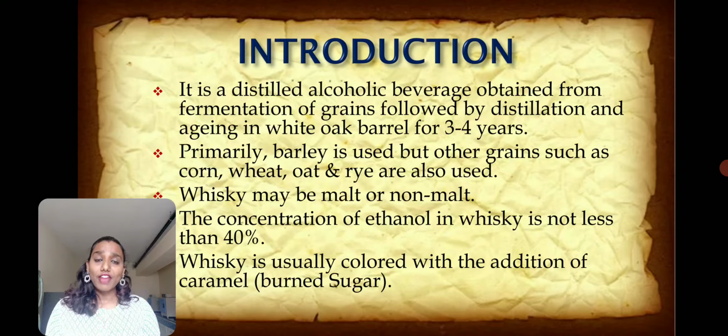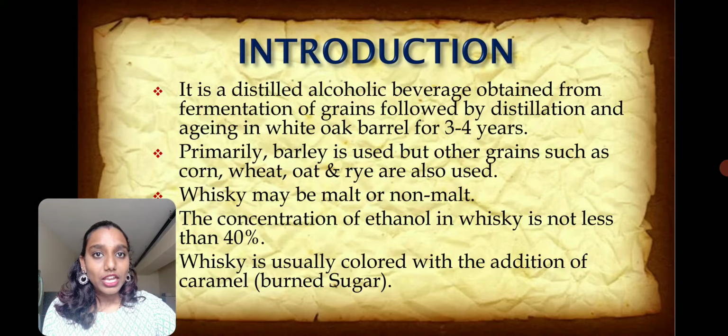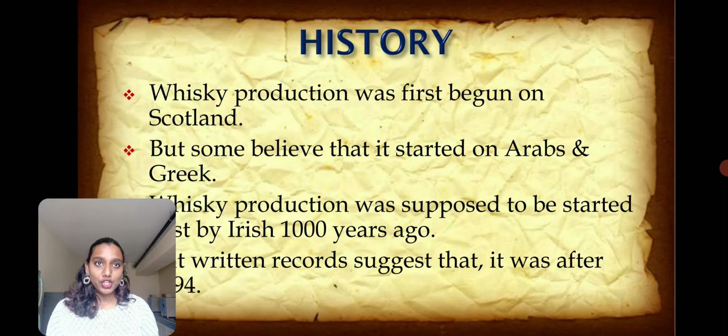The concentration of alcohol that is usually present in whiskey is not less than 40%, which means it will always be more than 40%. Depending upon the brand, the percentage of alcohol also varies. Some brands will have 40%, some 48%, or some 42%, but it will always be more than 40%. The brown color that we see in whiskey is usually obtained from the addition of caramel, that is burnt sugar.